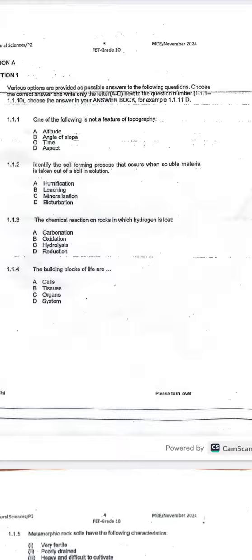So A is altitude, we agree. B is angle of the slope, we agree. C is time, we don't agree. And D, they say, is aspect. So the feature which is not a feature of topography is C, time. The answer is C.